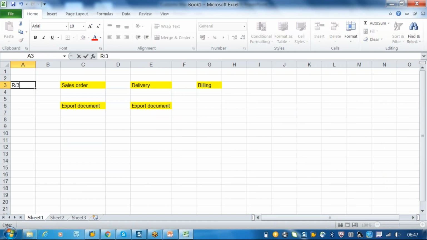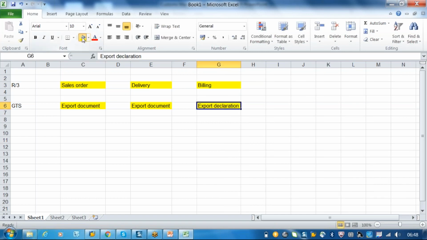This is your R3 and this is for GTS. When a sales order is created, it will come and hit the GTS system as an export document. The delivery is also an export document, and billing will come and hit the GTS system as an export declaration. Now just identify the difference. Sales orders and deliveries are created in the GTS system as export documents. The billing document will hit the GTS as an export declaration.